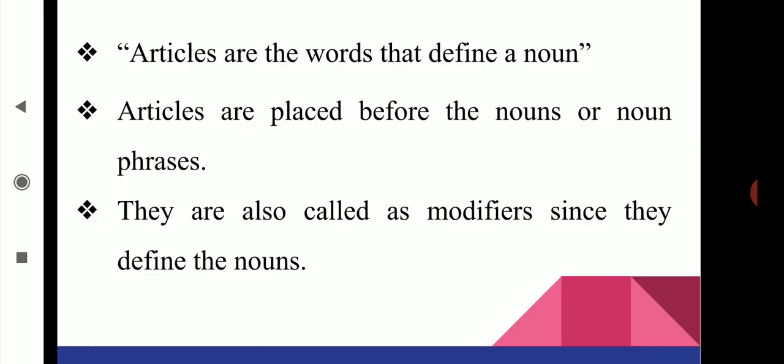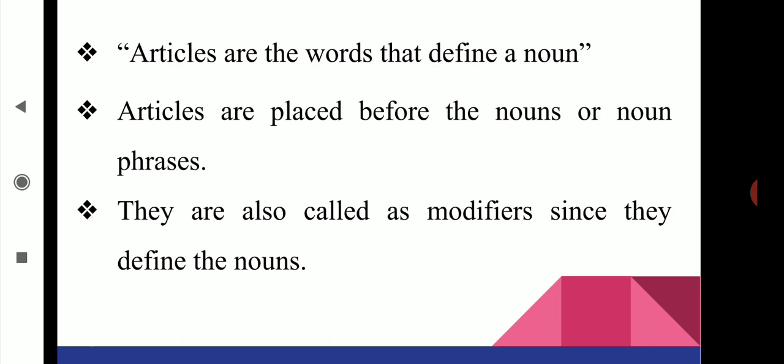Articles are the words that define a noun. Children, I hope all of you are familiar with nouns. Nouns are those words which are used to indicate the name of a person, place, objects, etc. So here our articles are used to define the nouns. Next, articles are used before the nouns or noun phrases.